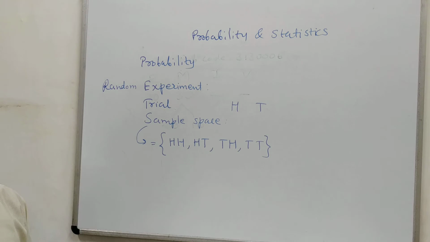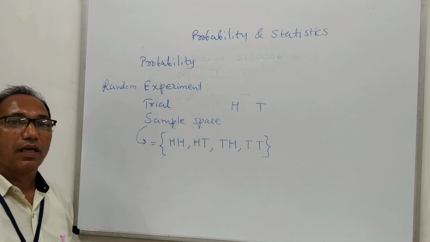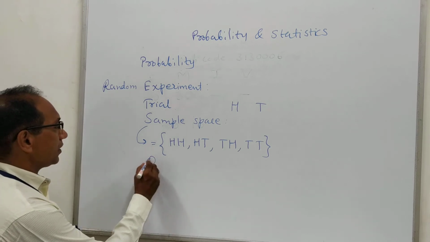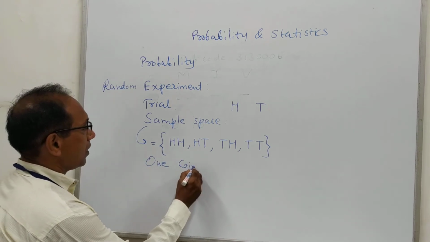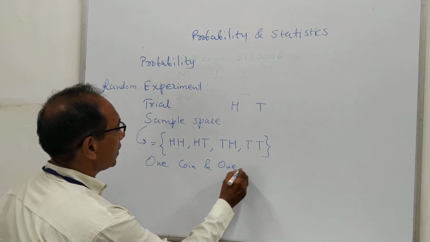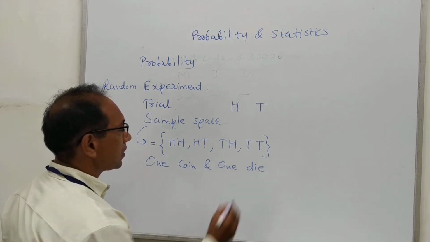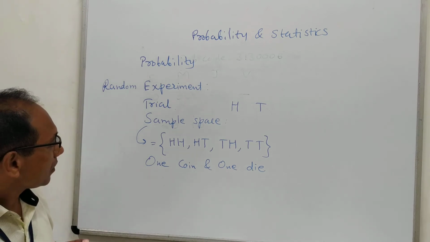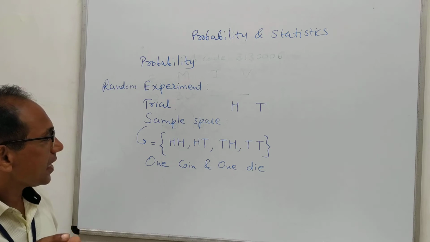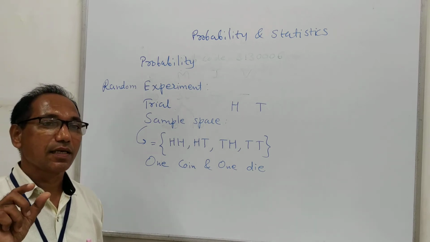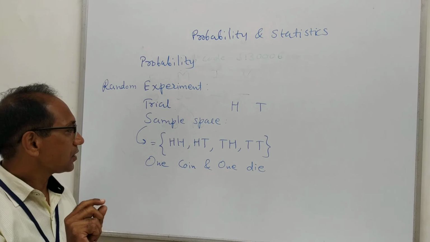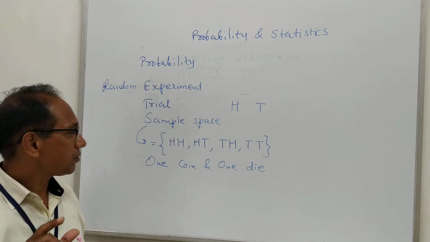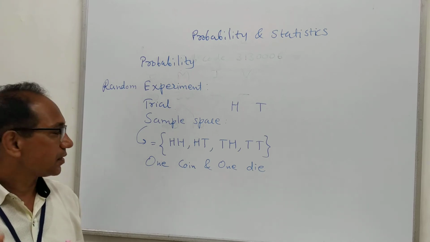If we toss one coin and one die together, a die is just like a box type; it has six faces with the numbers 1, 2, 3, 4, 5 and 6.